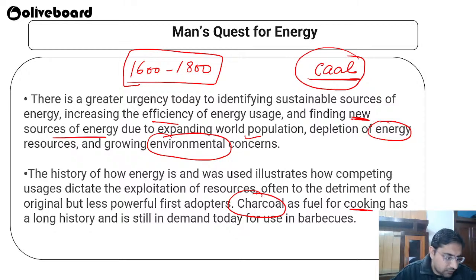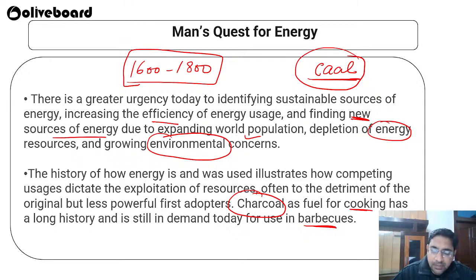Right now it is not commonly used for cooking, but people have a fancy for cooking their food over charcoal, so we use it in barbecues, where everything is cooked over coal and charcoal, right?